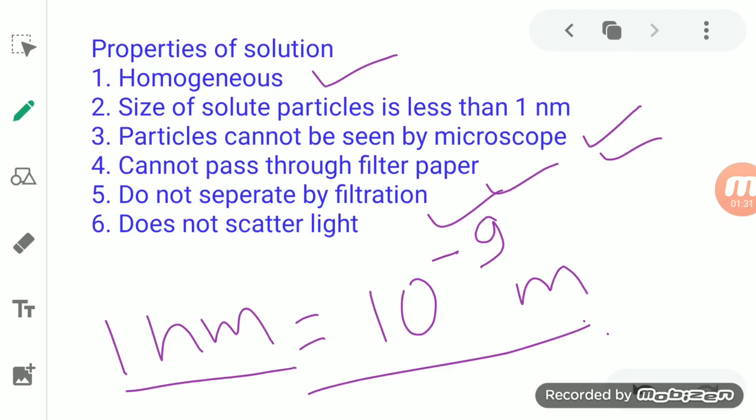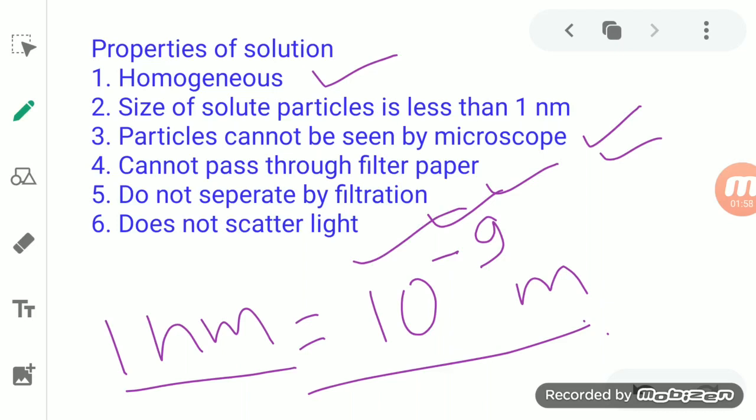The solute particles present in the solution do not separate simply by keeping it left undisturbed for some time, they do not get settled down. Then the last one is that it does not scatter light.